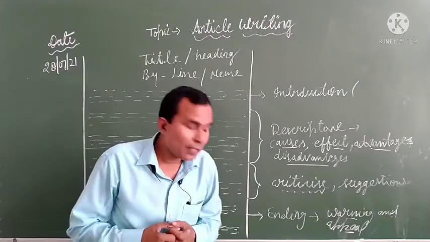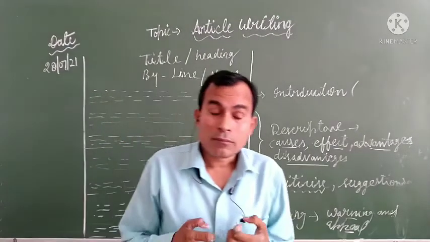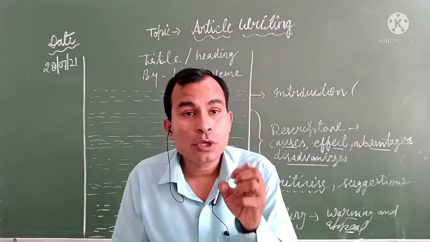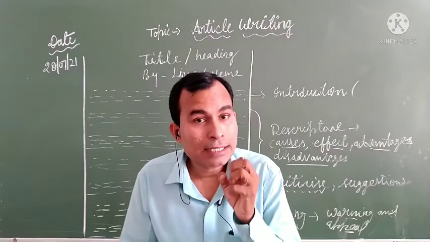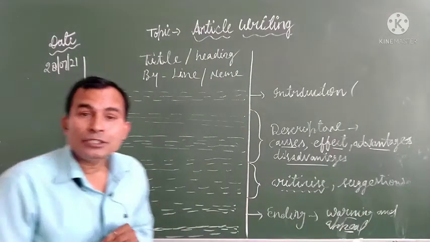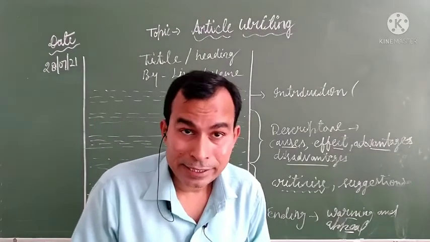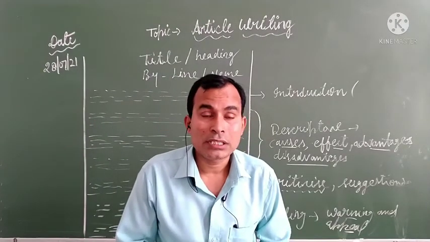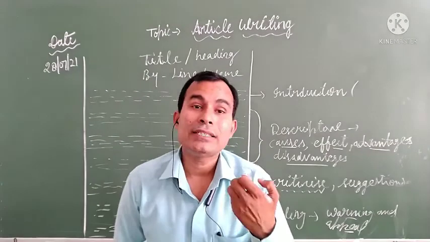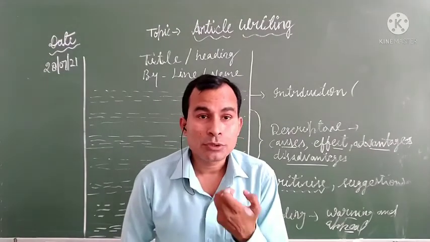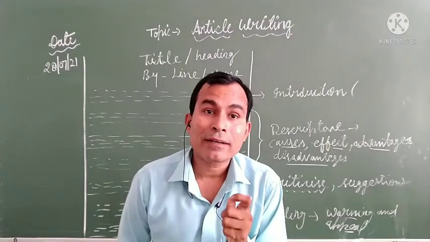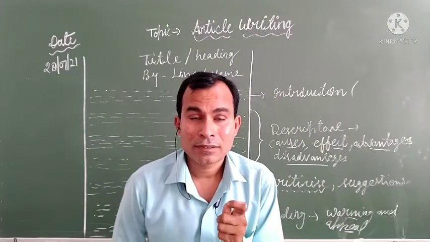Now the next important point is that to write an effective article, we should also take some precautions, and these are important precautions. We should always use easy words and easy sentences, because if we use easy words and easy sentences, anybody can easily understand and your writing will be effective, and in the examination you will make fewer errors.